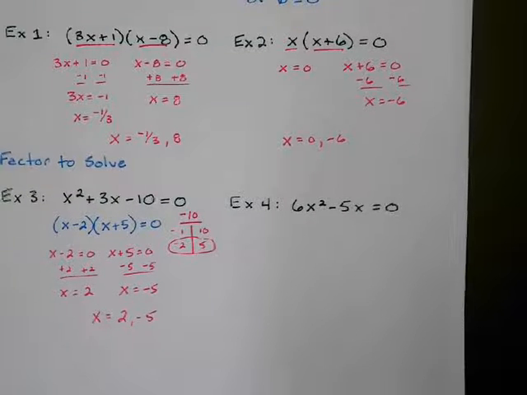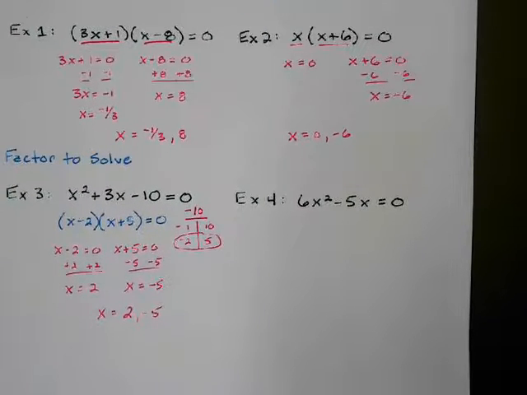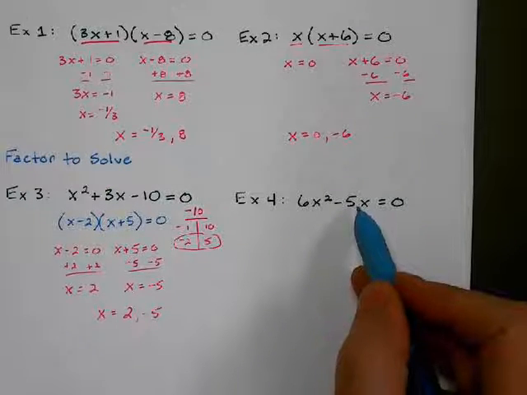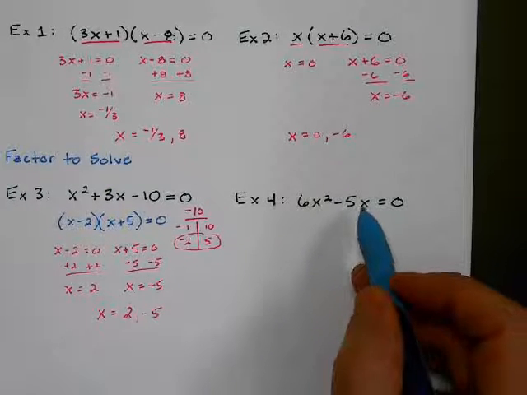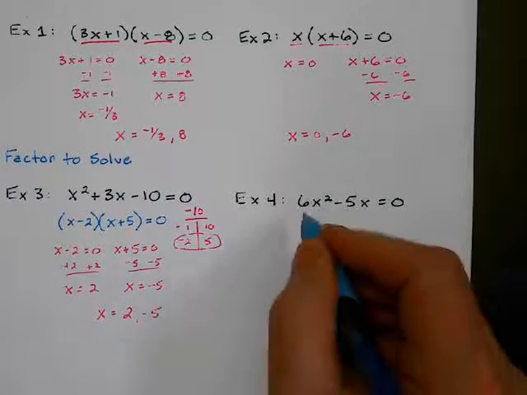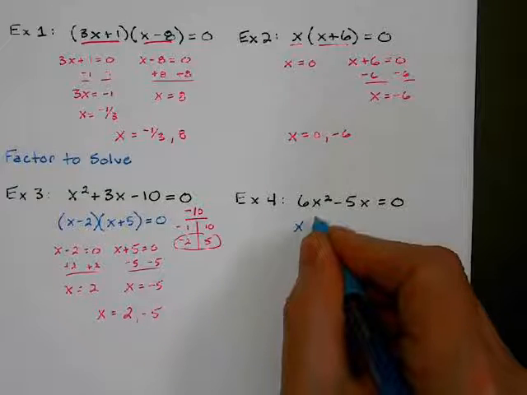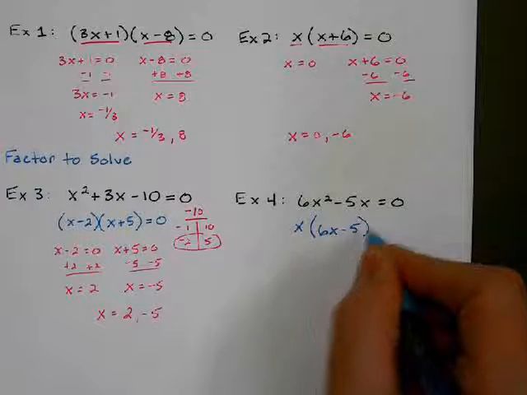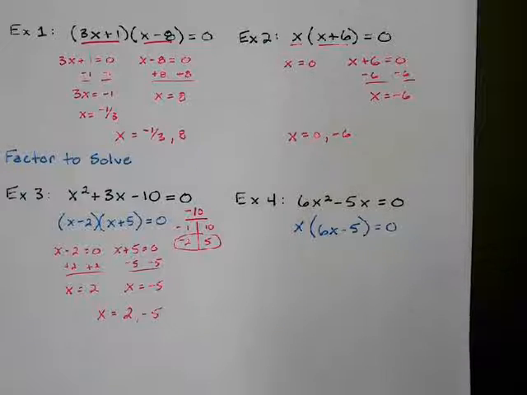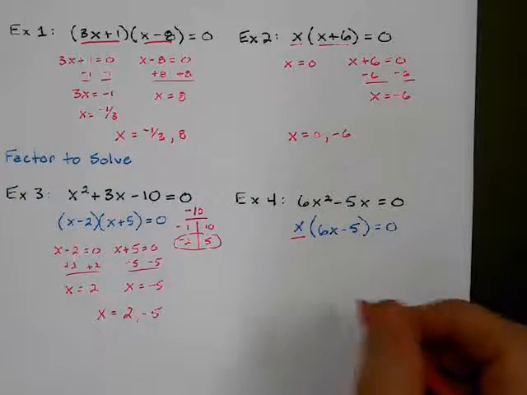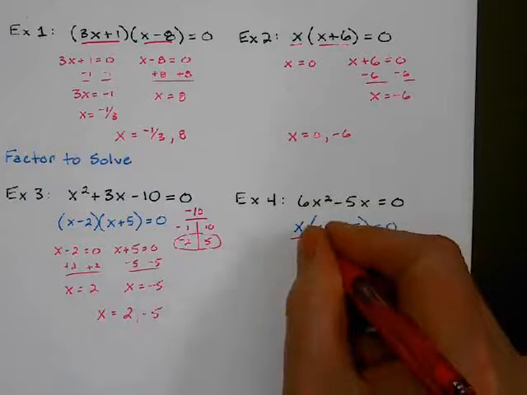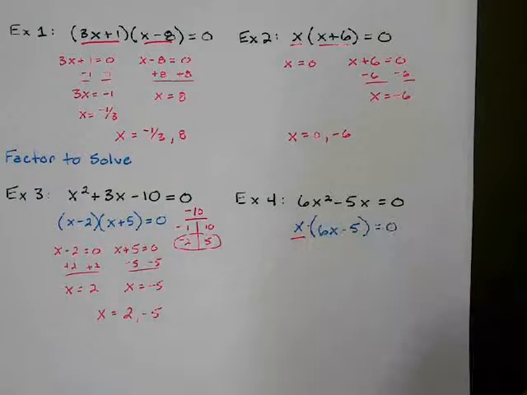All right, let's factor this next one. So I've got two terms. I always look for a GCF first, and there is one. They both have x's. So I'm going to factor out an x, and I'm left with 6x minus 5. I have two factors. X is a factor. Remember, factors are just things that are multiplied by each other. I'm multiplying x and this stuff here. And my other factor is here.